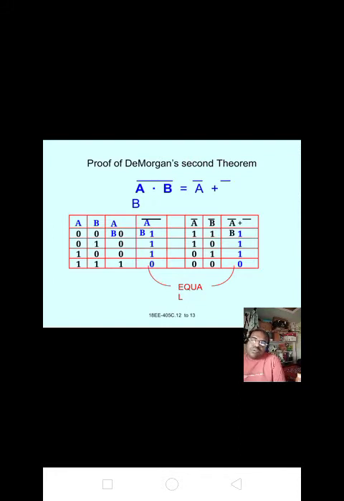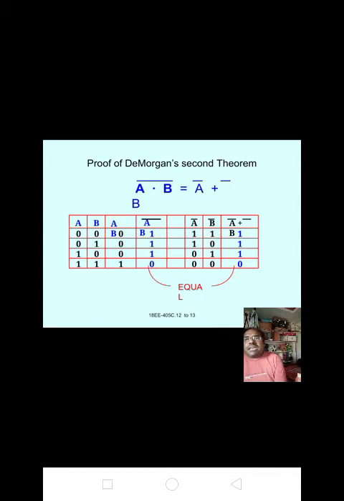Okay, now LHS equals RHS. So hence proved the De Morgan's second law, that is A dot B whole bar equals A bar plus B bar. From this we can notice that the product of the complement is equal to the sum of the individual complements, that is A into B whole bar equals A bar plus B bar.